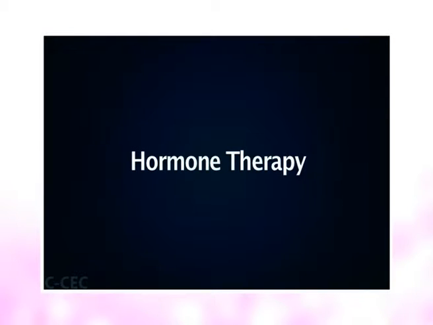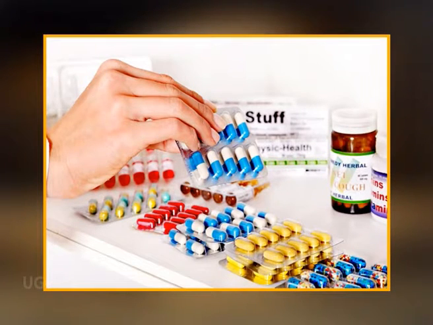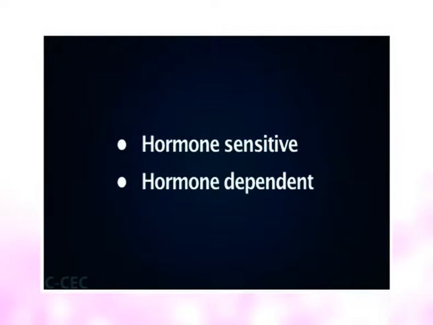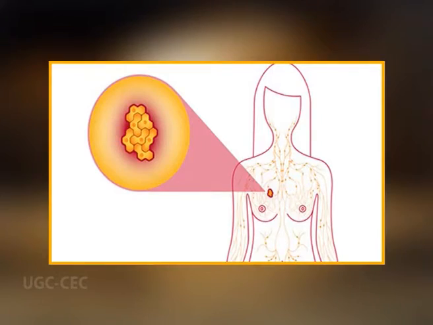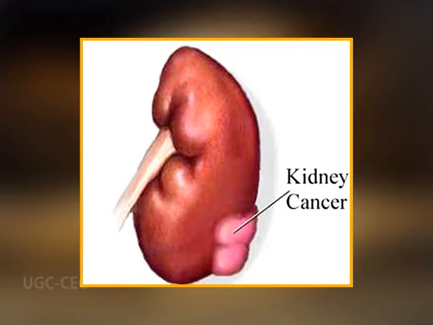Another is hormone therapy. Some cancers use hormones to grow. Hormone therapy for cancer is the use of medicines to block the effects of hormones. It does not work for all types of cancers. Doctors use hormone therapy for people with cancers that are hormone sensitive or hormone dependent. Cancers that can be hormone sensitive include breast cancer, prostate cancer, ovarian cancer, womb cancer, also called uterine or endometrial cancer, and kidney cancer.